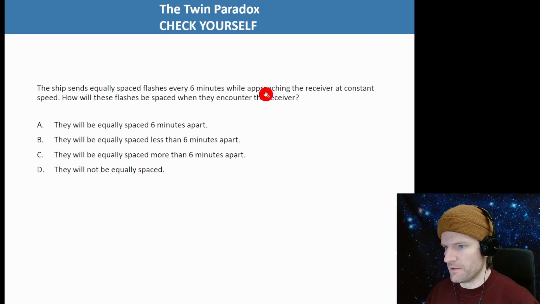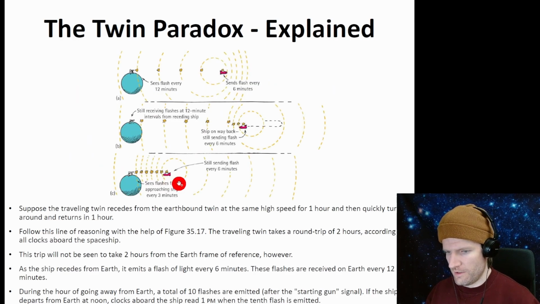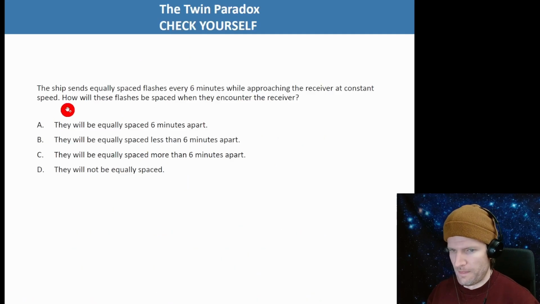So it's approaching is important. The rocket ship approaching Earth is going to see compressed light pulses. How will these flashes be spaced when they encounter the receiver? If they're compressed, it's going to be less than 6 minutes. They're going to be equally spaced less than 6 minutes apart because they're compressed.